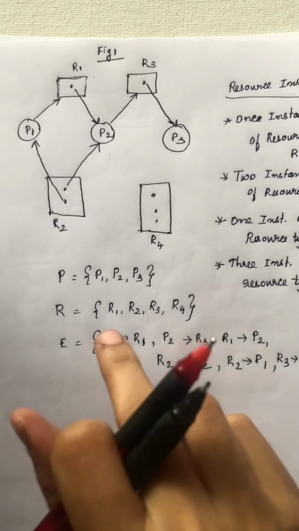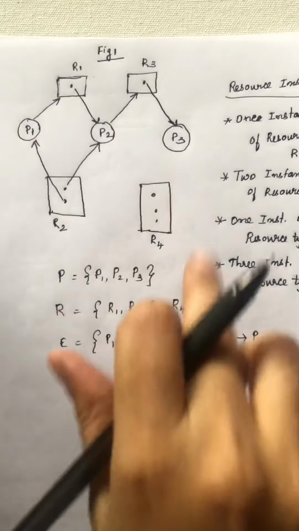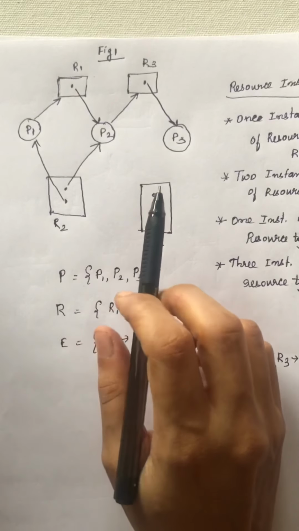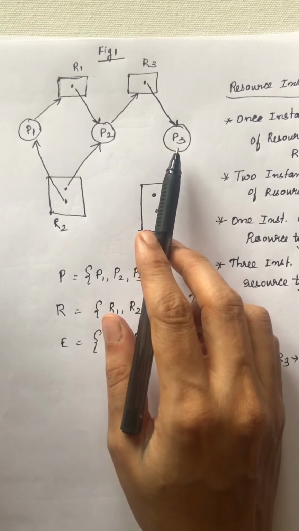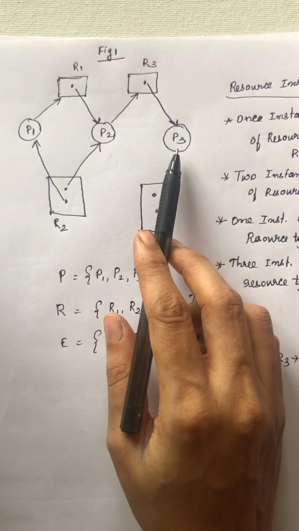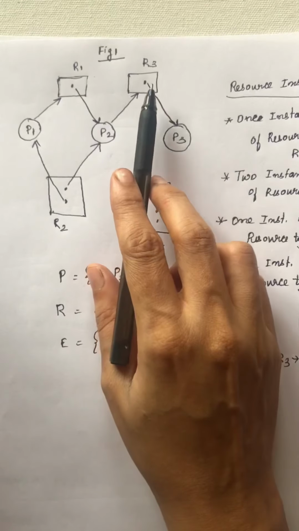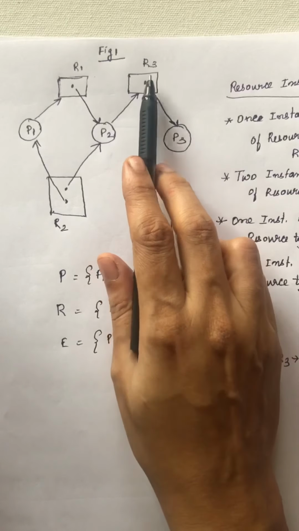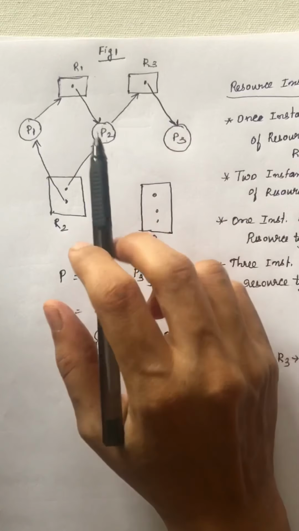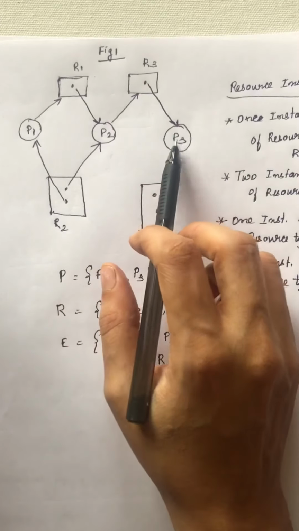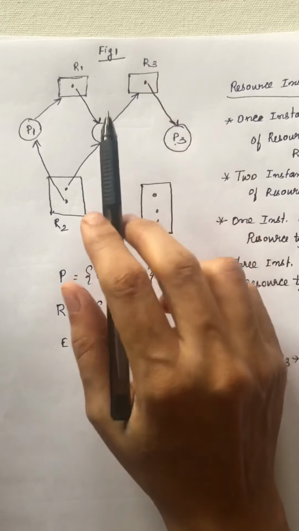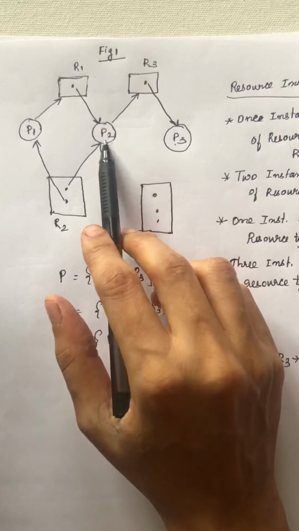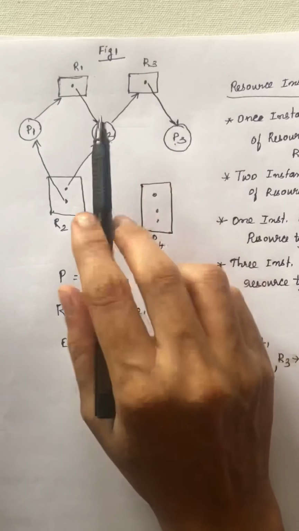Okay. So in this diagram, we need to check whether any cycle exists or not. First we will see for P3. P3 doesn't require any resources. P3 is currently using the resource R3, so it will use R3 and release it. After P3 releases R3, P2 will make use of this resource, finish its execution and release R3 also.